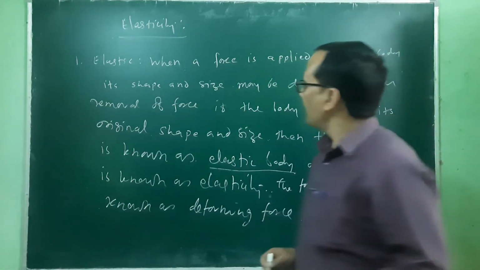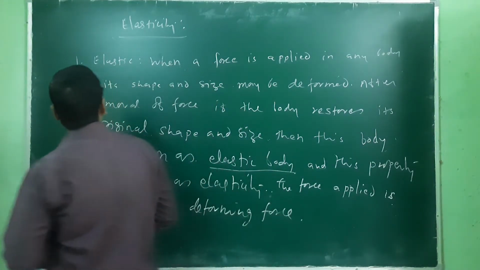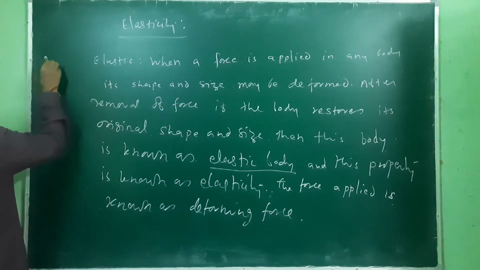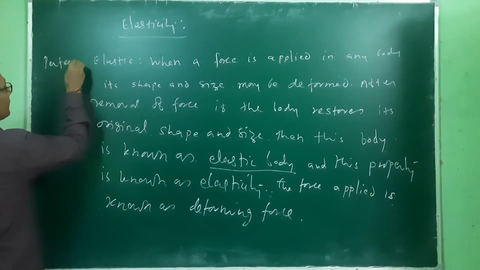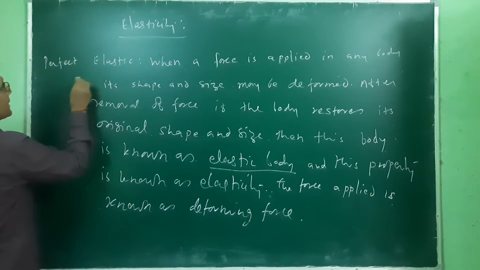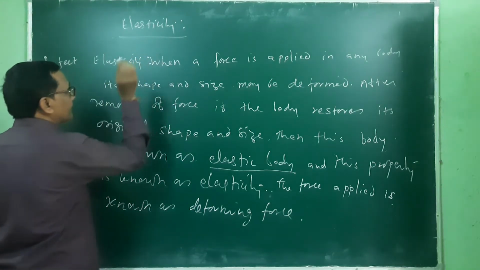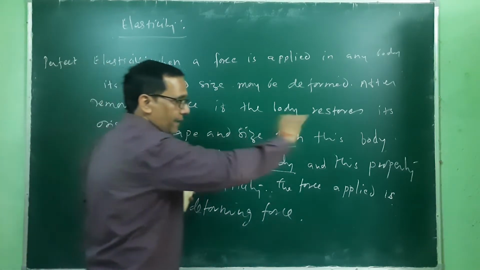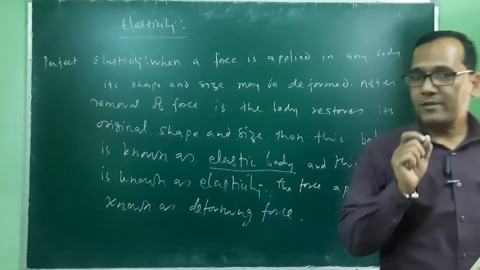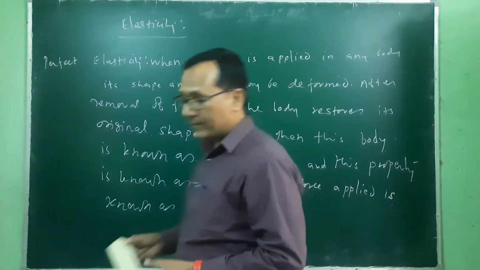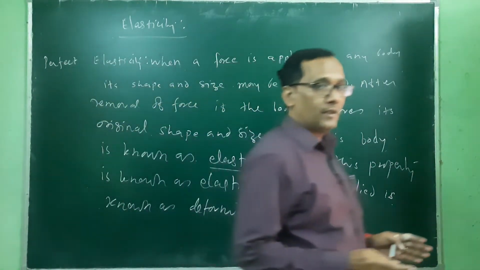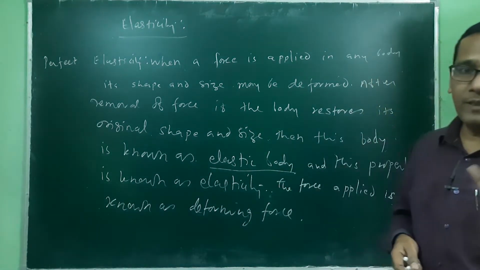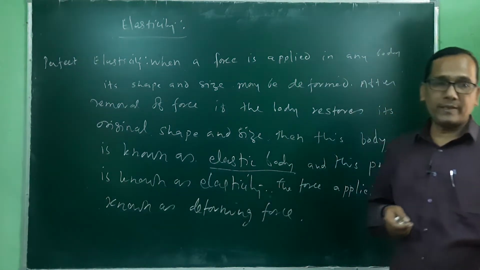Okay. Second term: a prefix can be added here, that is the perfect elastic body or perfect elasticity. Just write the same thing, but one additional term can be added. If this property happens immediately, I mean there is no time lag between changing the shape and restoring the shape.